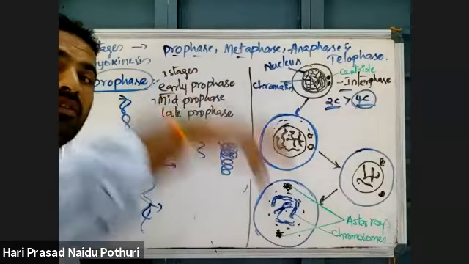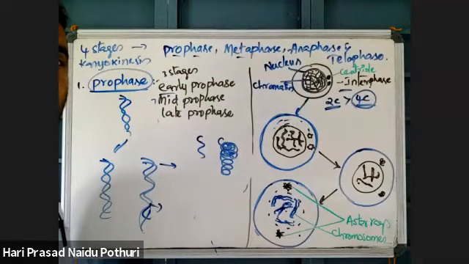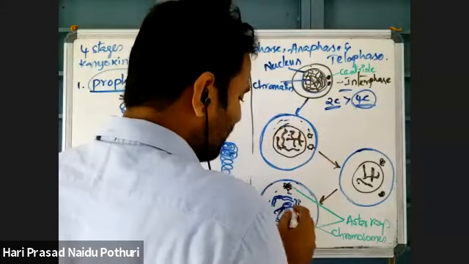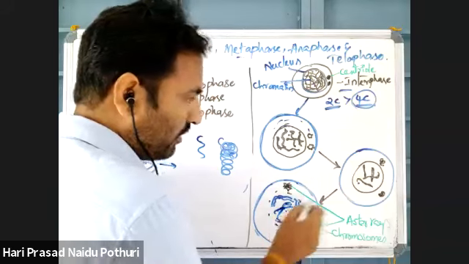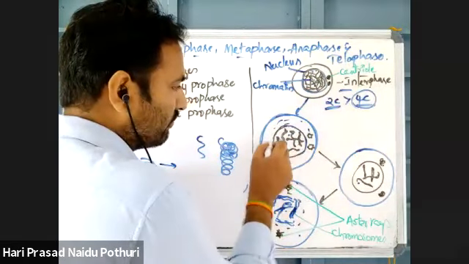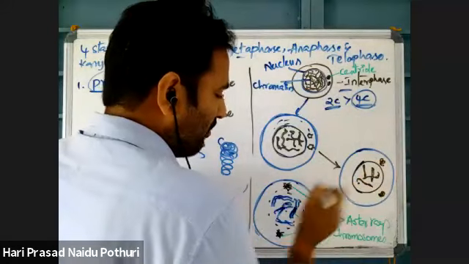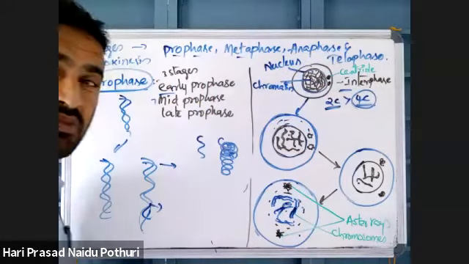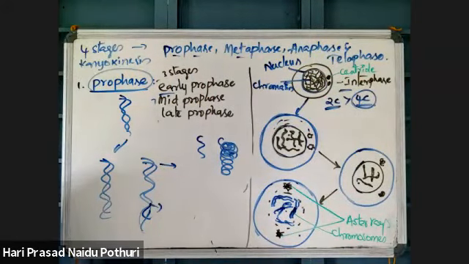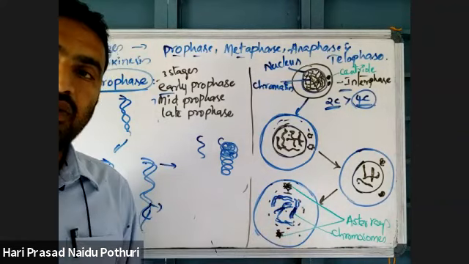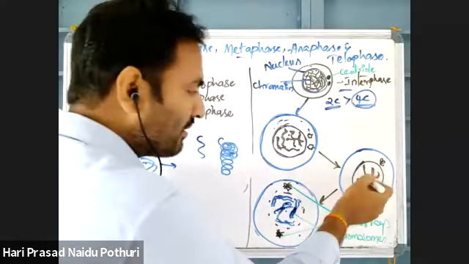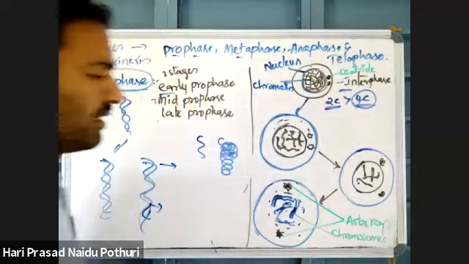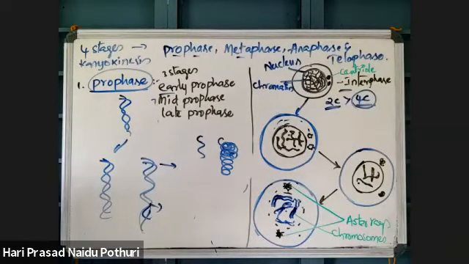They will be dissolved in the cytoplasm itself. So the endomembrane system and nuclear membrane will disappear. See here, the nuclear membrane is there. Here also the nuclear membrane is present. But here the nuclear membrane is not present. As the nuclear membrane is not present, chromosomes are freely scattered in the cytoplasm, and by the condensation of the chromosomes, the chromatids will be separated. Each chromosome with chromatids will form. These are the nuclear changes.